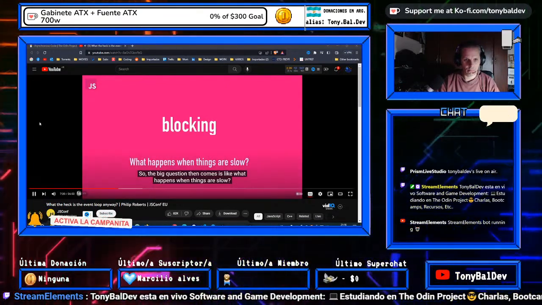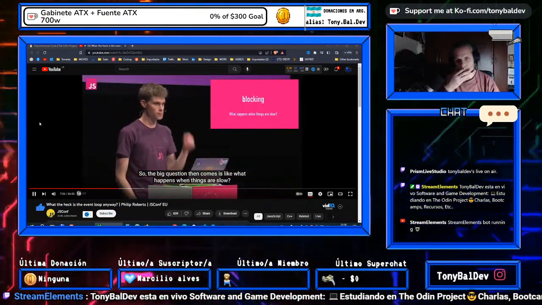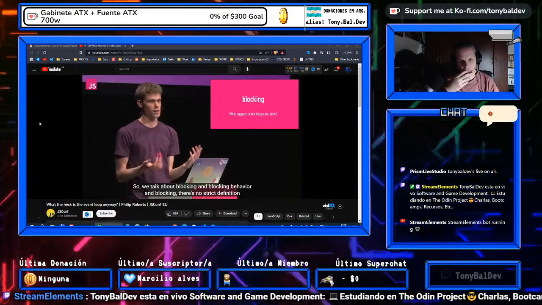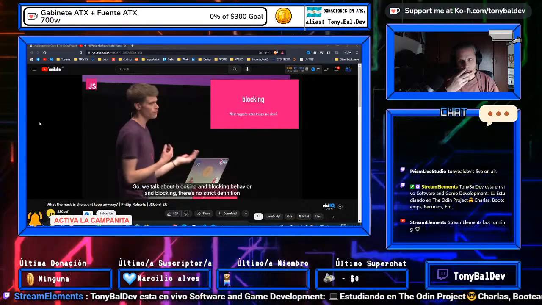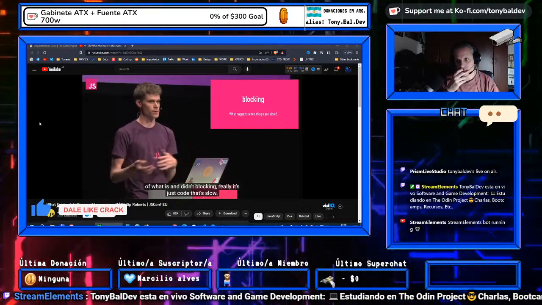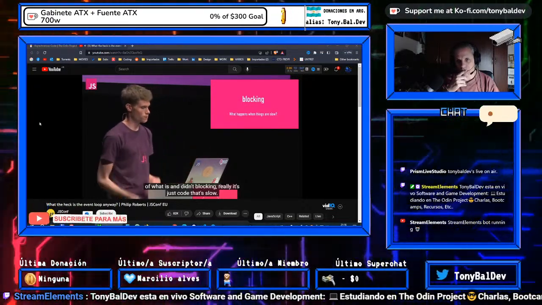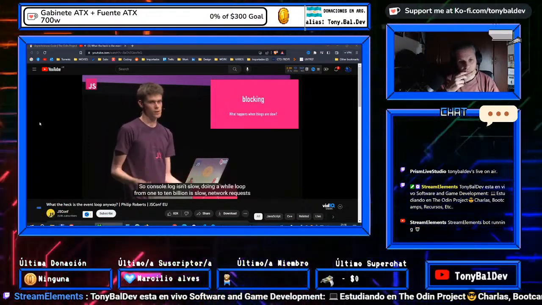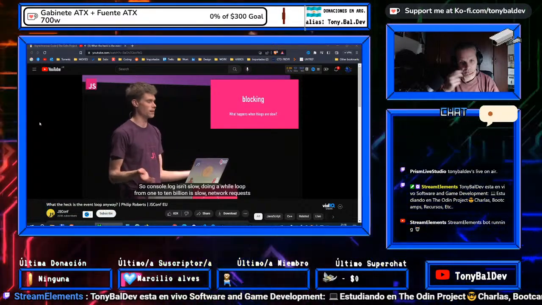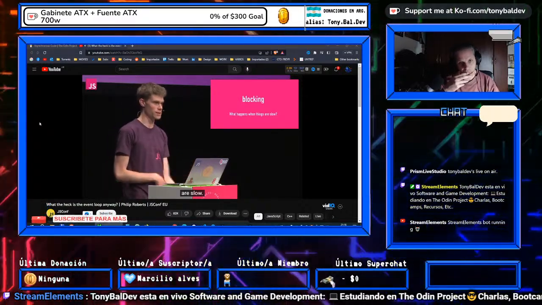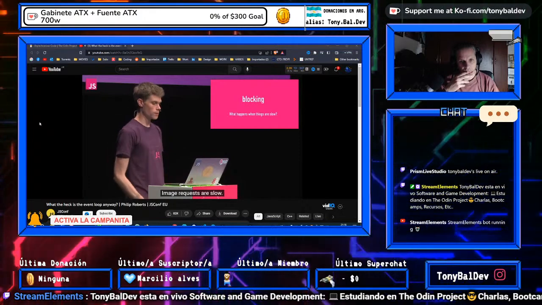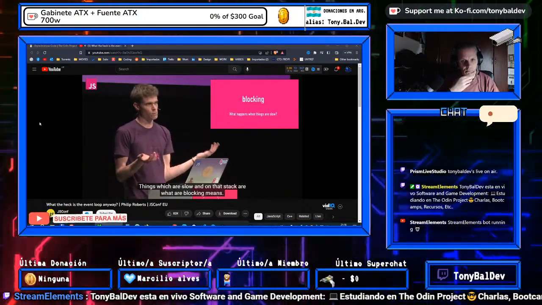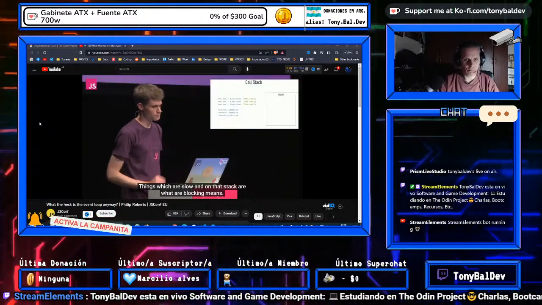So the big question then is, what happens when things are slow? So we talk about blocking behavior, and there's no strict definition of what is and isn't blocking. Really, it's just code that is slow. So console.log is not very slow. Doing a while loop from 1 to 10 billion is kind of slow. Doing image processing is slow. Network requests are slow. So things which are slow and on that stack are what blocking means.